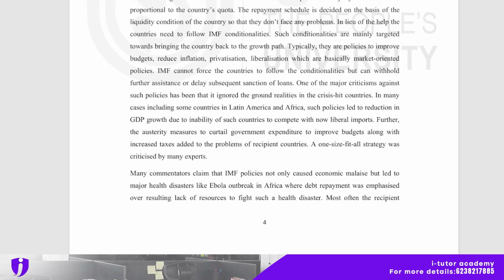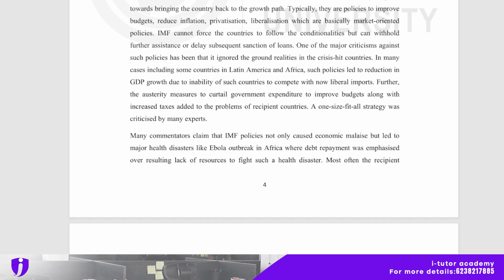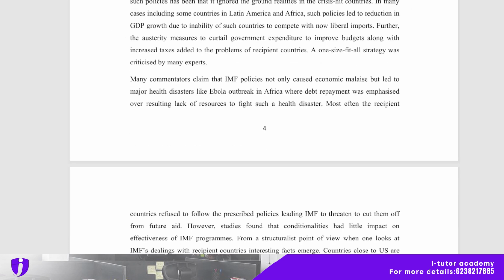Such conditionalities are mainly targeted towards bringing the country back to the growth path, and typically they are policies to improve budgets, reduce inflation, privatization, liberalization, which are basically market oriented policies. And many commentators claim that IMF policies not only caused economic malaise but led to major health disasters like the Ebola outbreak in Africa, where debt repayment was emphasized, resulting in lack of resources to fight such a health disaster.